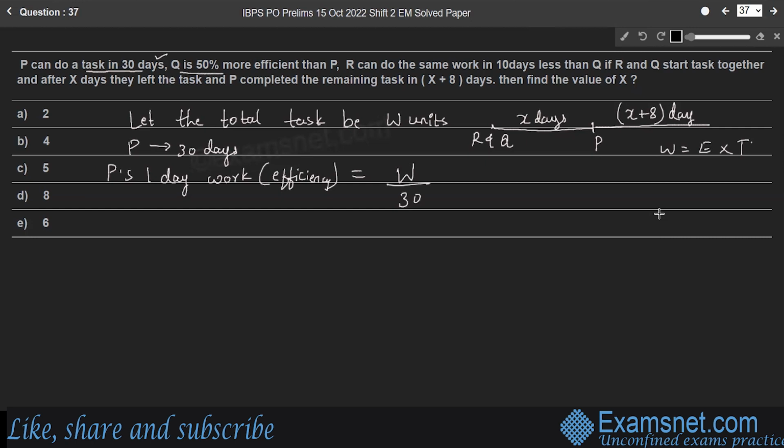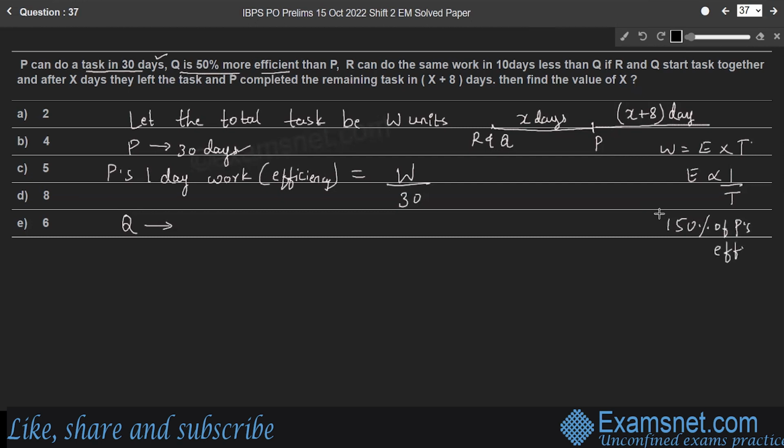Whereas Q is 50% more efficient than P. So Q takes, since efficiency is inversely proportional to time, more efficiency means Q takes less number of days compared to P. So 50% more efficiency means Q's efficiency is 150% of P's efficiency.